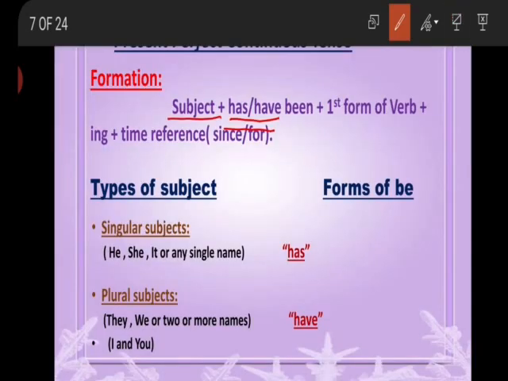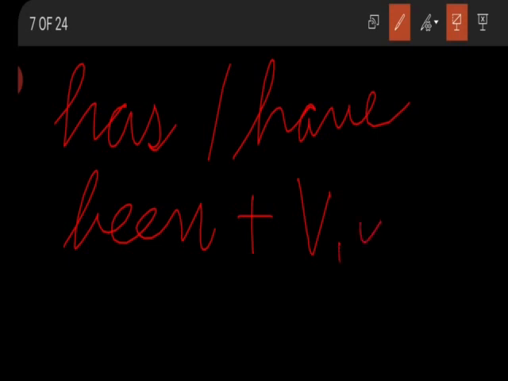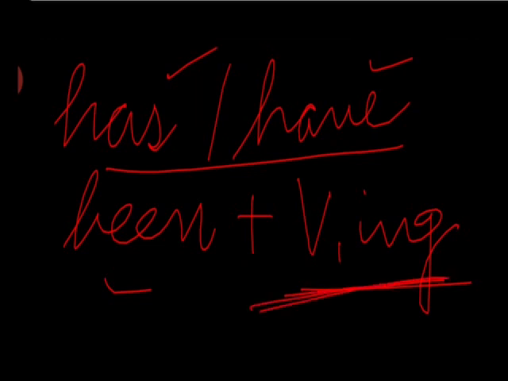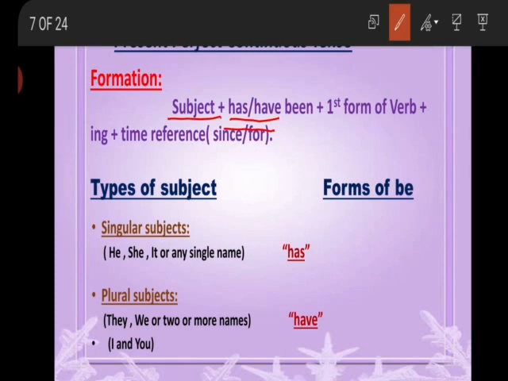As a whole, the formation of the main verb of present perfect continuous tense is has or have, been, plus the first form of verb plus ing. Has, have, been, plus first form of verb with ing. This part is for the perfect tense and this part is for the continuous tense. So we were talking about the formation: has, have, been plus verb ing, and the time reference.